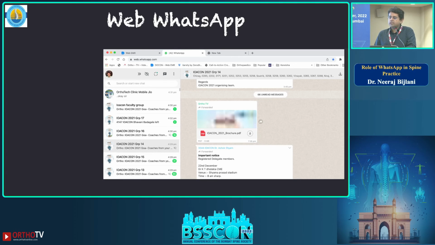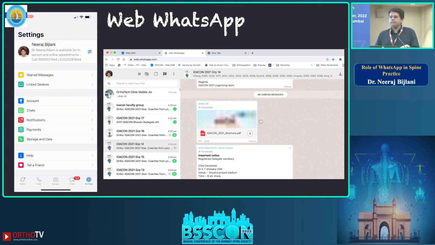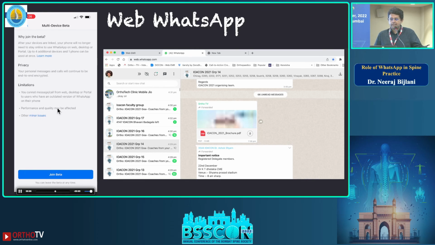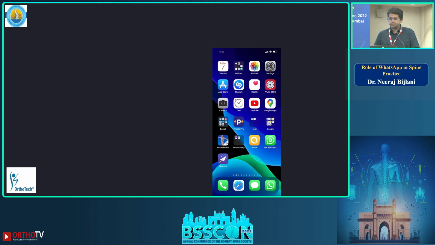The main advantage of web WhatsApp now is that you can set up your web WhatsApp, especially your business one, on multiple laptops. Our OrthoTV WhatsApp is set up on my employee's laptop and they keep sending messages from my name. You can see there are two setups. One is Mac OS, one is Windows. Windows is my assistant's laptop.